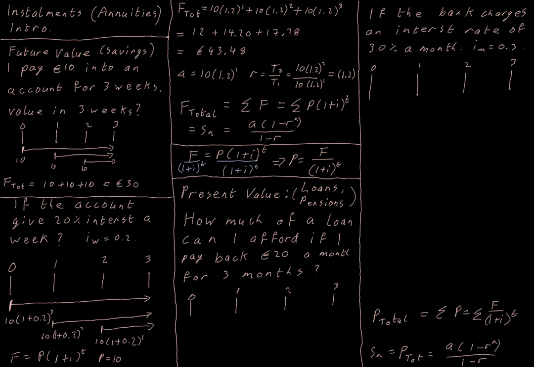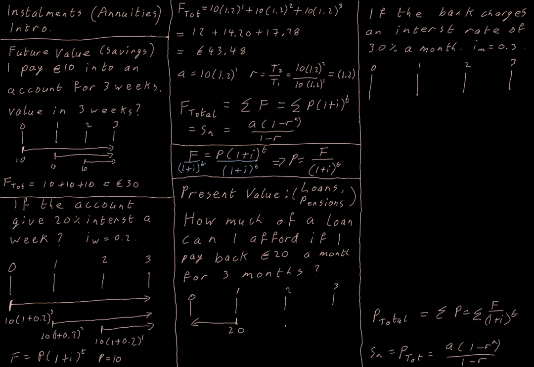So let's take this example. How much of a loan can I afford if I pay back €20 a month for 3 months? Well, again, let's take the situation where there's no interest. The first payment I make is at the end of the first month. So I get whatever amount of money I can afford to get a loan for, but I'm going to start making a payment back of €20 after the first month.